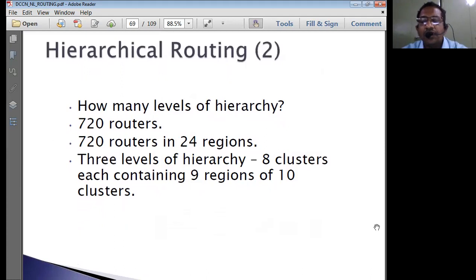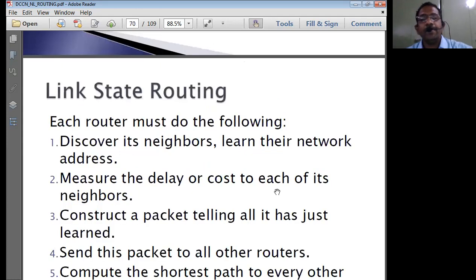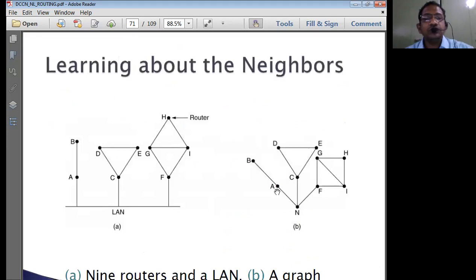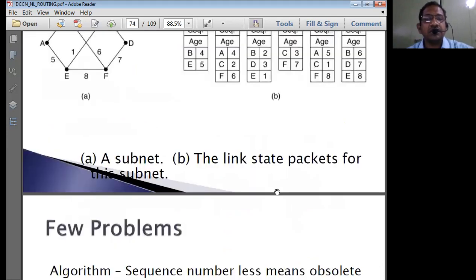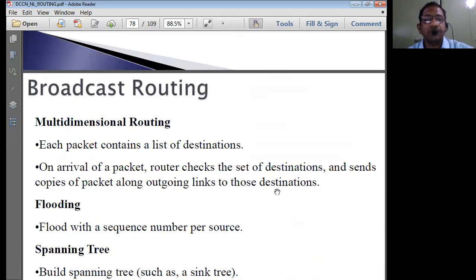That means if you want to extend the architecture, or the number of regions in that network, to various levels, you can just go with the concept of clusters, regions, groups, all these things. It supports extensibility. That is another advantage, because of hierarchical routing, extension of the network becomes very easy. So these are some of the advantages and disadvantages of the hierarchical routing algorithm.